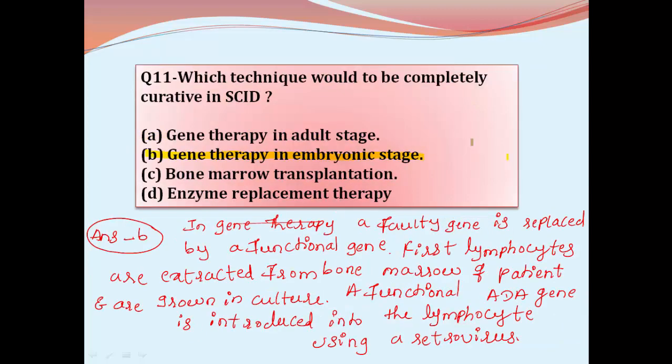They are the functional cells of immune system. So the lymphocytes are extracted from the patient and they are grown in culture. A functional ADA gene, which is coding for adenosine deaminase, is introduced into the lymphocyte using retrovirus, because they can infect the cells very easily. Making use of retrovirus as vector, the functional ADA gene is introduced into the lymphocyte, and once again those lymphocytes are introduced into the patient's body. This is how the SCID caused due to ADA deficiency can be treated through the gene therapy.